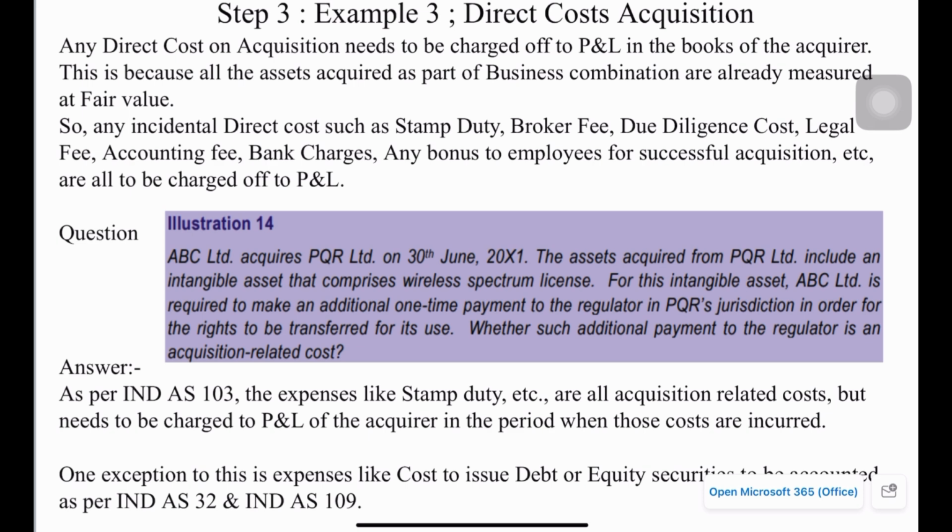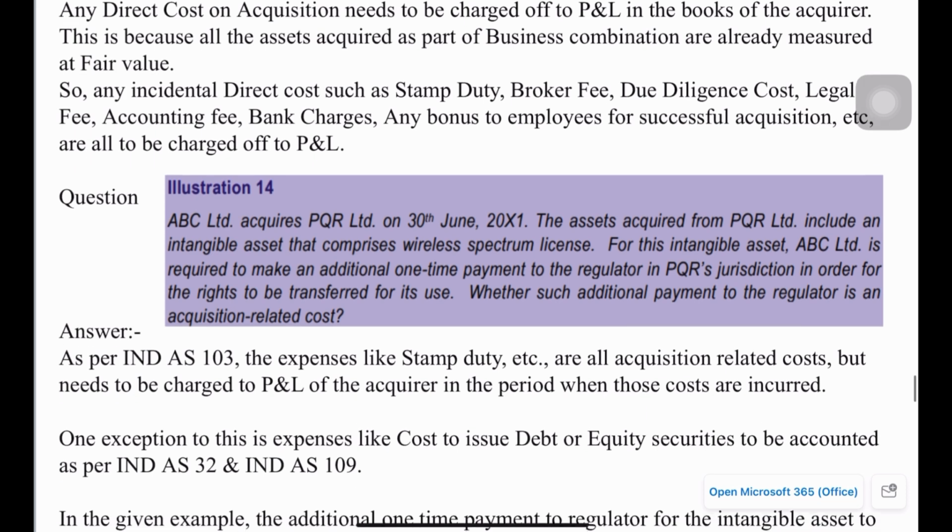Expenses like stamp duty, broker fee, due diligence fee, legal fee should not be capitalized in a business combination. But these are eligible to be capitalized in the case of asset acquisition. In a business combination, we should not capitalize because all the assets and liabilities have already been accounted at fair value. So we cannot further capitalize these subsequent or incidental expenses.